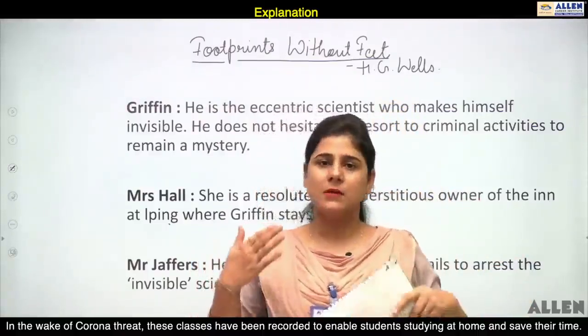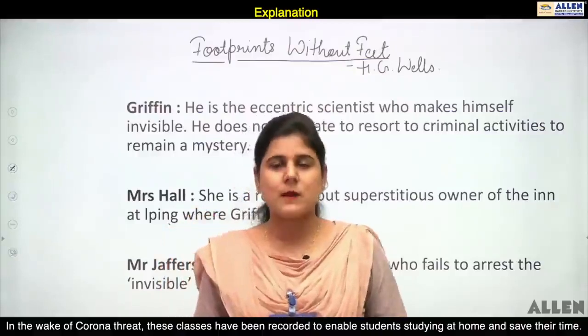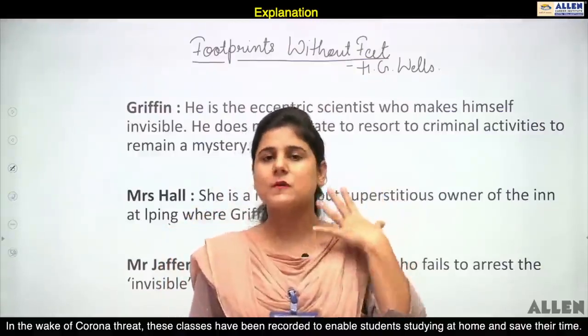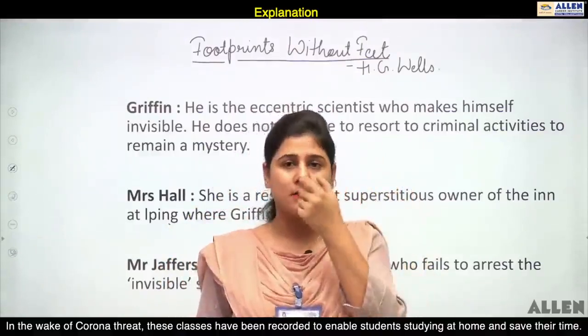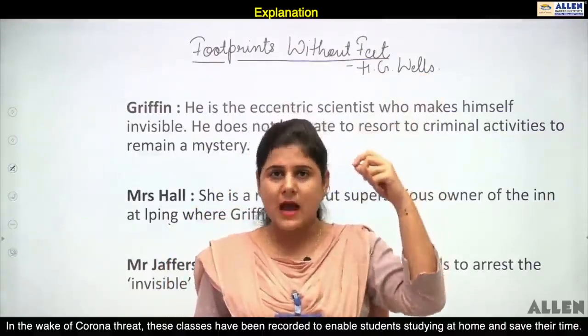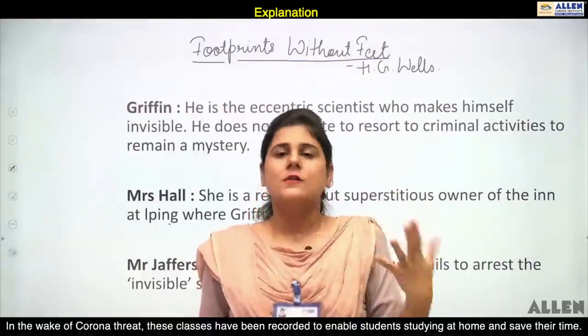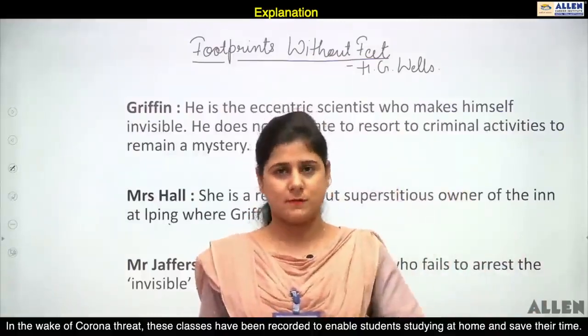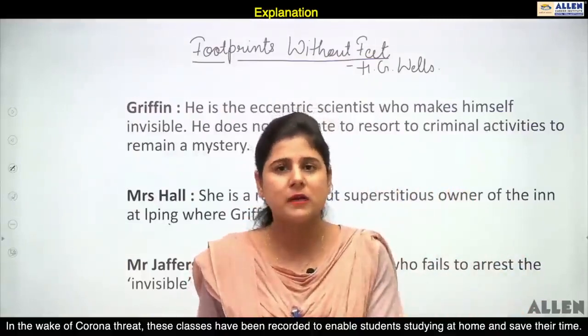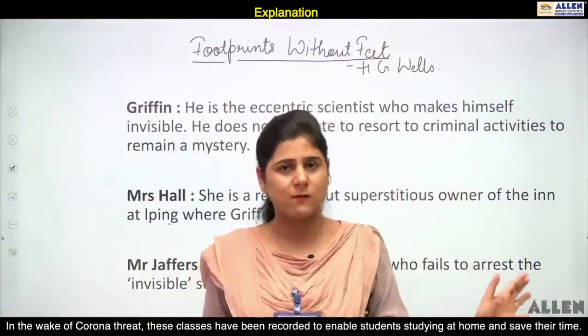And this time he was visible because he was wearing something. At the same time his face was completely covered with bandages, his eyes were covered with glasses, there was a false nose, and then there was a hat, and then there were whiskers. So you understand, this is how he made himself visible from invisible, and he can again go back to being invisible when he removes everything from his body.